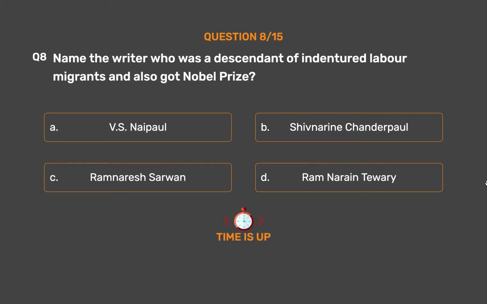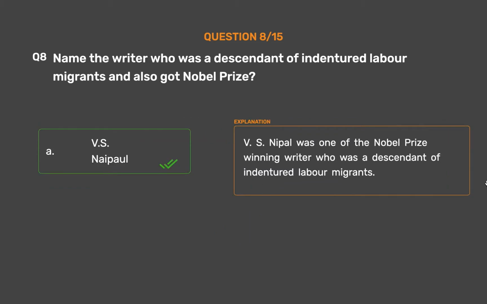The correct answer is option A. V.S. Naipaul. V.S. Naipaul was one of the Nobel Prize-winning writers who was a descendant of indentured labor migrants.